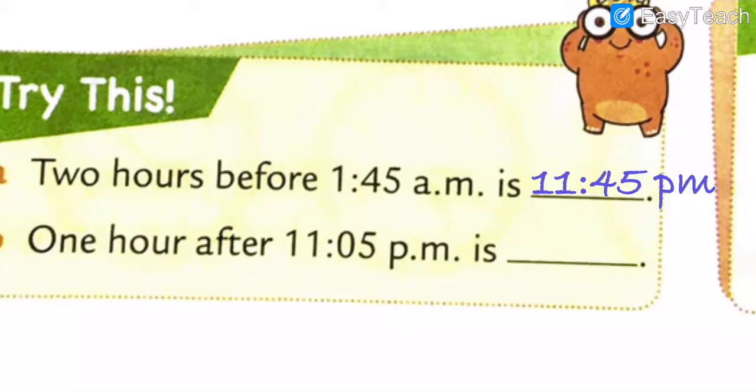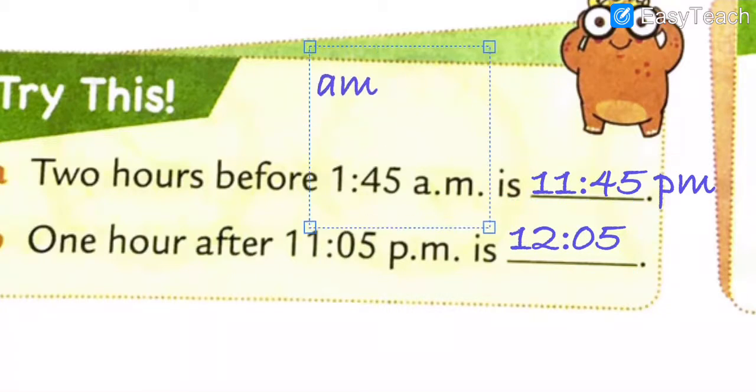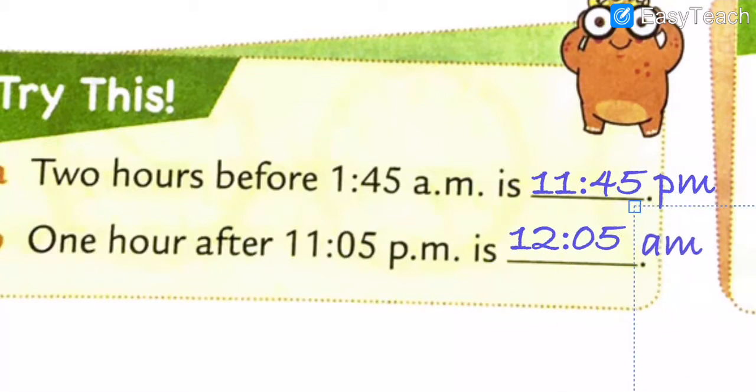We have to mention after 1 hour this given time. So it is what? 12:05. And what is this here, AM or PM? Here it is PM, so what do we have to mention? AM. So, my points all dear. Note down these both things in your book, dear. Note down both times in your book, my dear all.